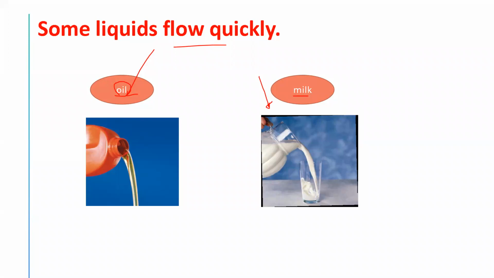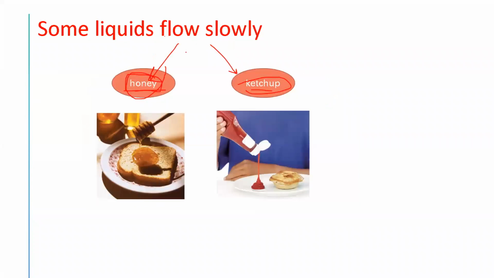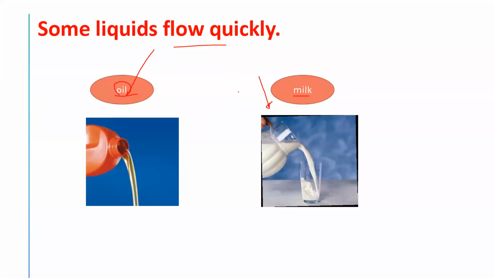Will it flow quickly or slowly? Amazing. And the water also, super good. So some liquids flow slowly, thick liquids like the honey and the ketchup. Others flow quickly like the oil, the milk, the water, and some juices, when you pour them.